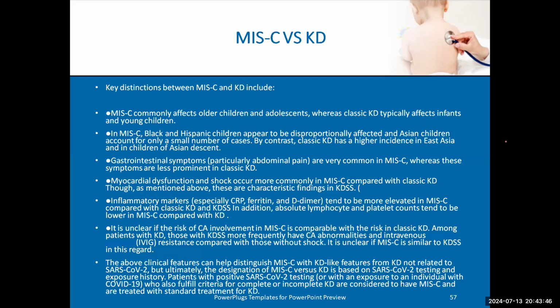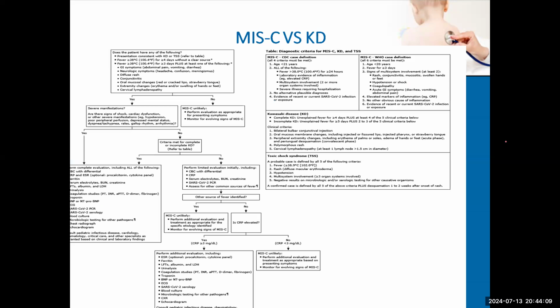So if the patient came with Kawasaki disease, we need to ask in the history if the patient himself had symptoms of COVID in the last 15 or 20 days, or one of the family has symptoms of COVID. So we may suspect MIS-C, not Kawasaki disease.